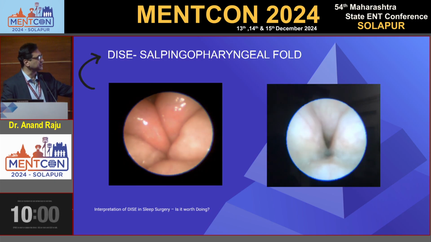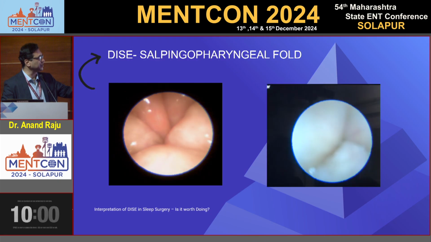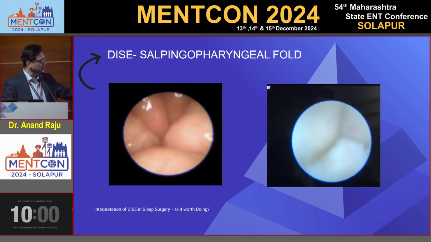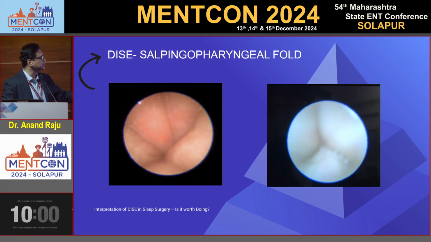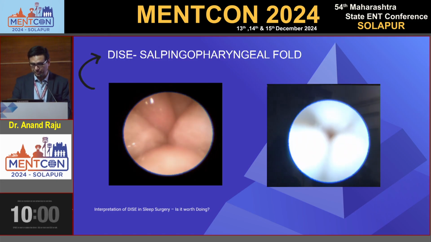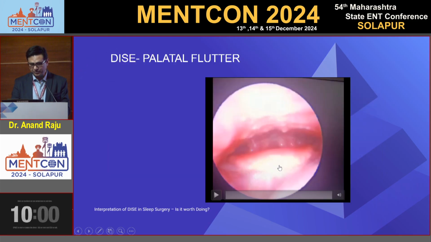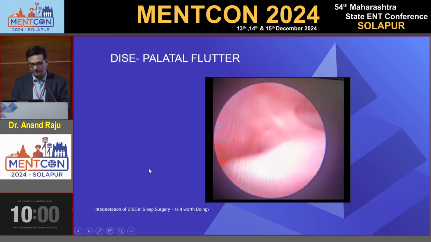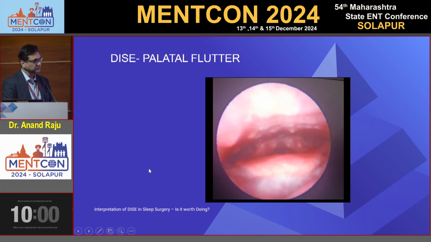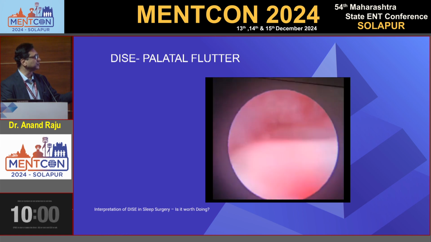This patient is also causing complete obstruction. It's a long segment, and salpingopharyngeal fold collapse starts from the nasopharynx and goes to the level of the oropharynx also. So if we give a little bit of concentration to the nasopharynx, definitely we can achieve good results. It's only flutter. In this patient, they do better with a simple palatoplasty.